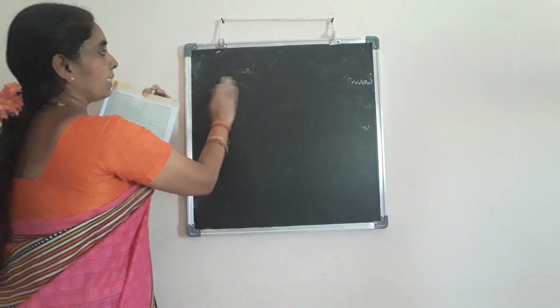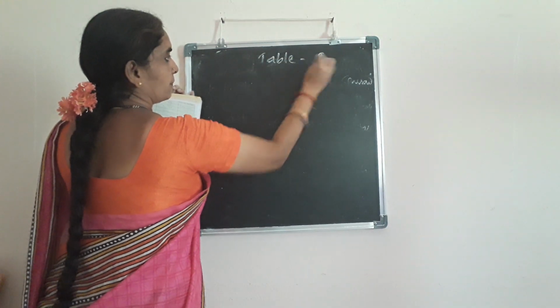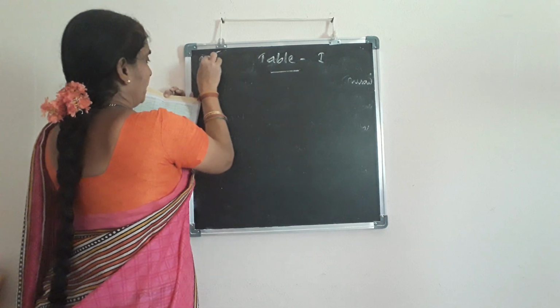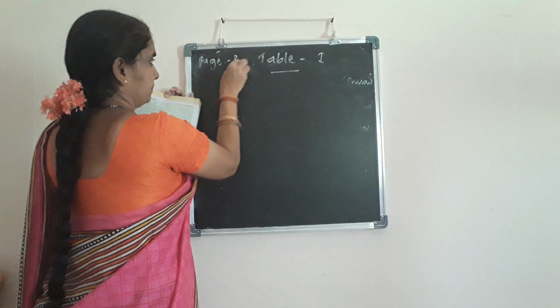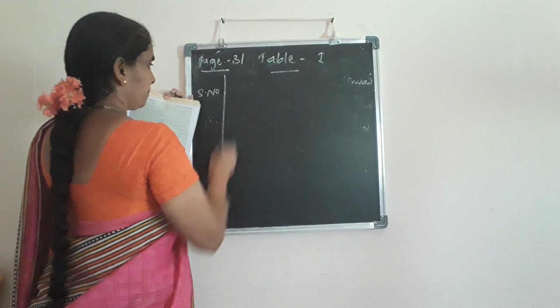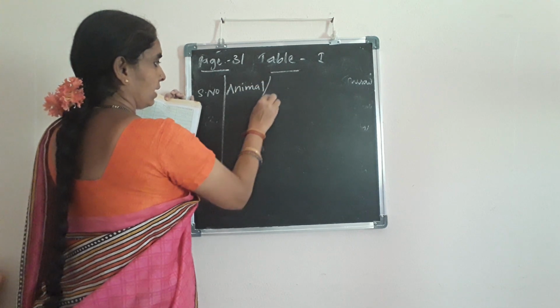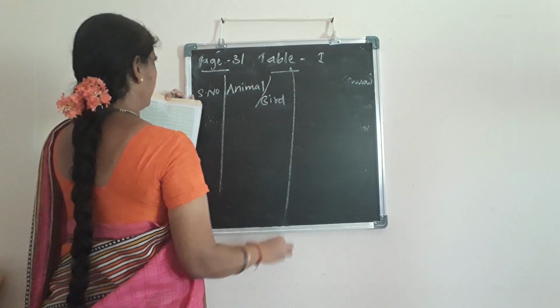It's a general question, table 1 from your textbook, page 31. Serial number, animal or bird, you have to write on your own.